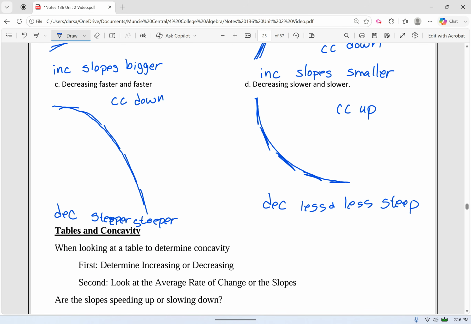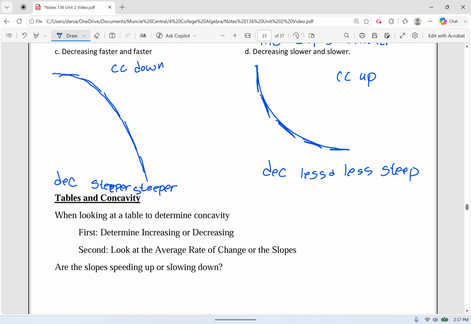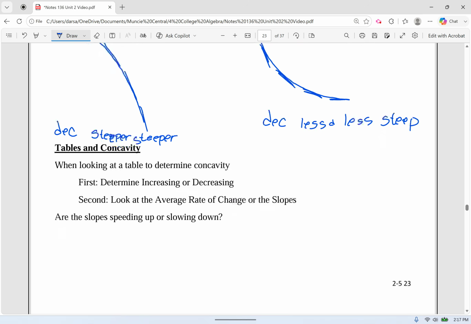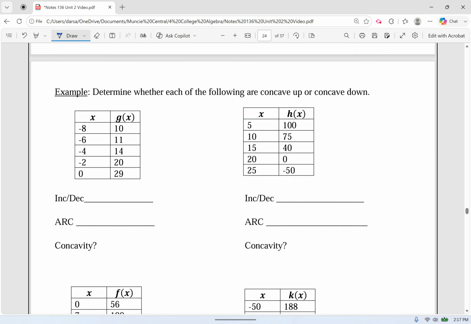So when you are looking at a table, you can actually determine two things. You can first determine, is this thing increasing or decreasing? And y'all did a very good job of that last time. But then what we can look at is, what is the average rate of change from this pair to the next pair to the next pair? And by looking at those slopes, we can determine, is this an average rate of change that is getting faster and faster, or slower, or less and less steep? And then we can determine, is this thing going to be concave up or concave down? This can get a little bit tricky, but let's see if we can understand what's going on here.